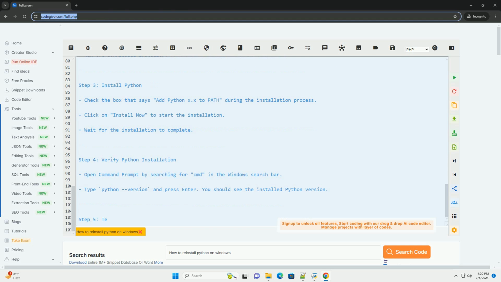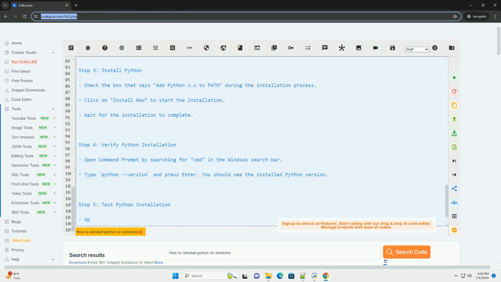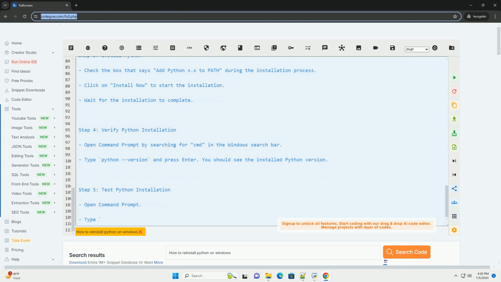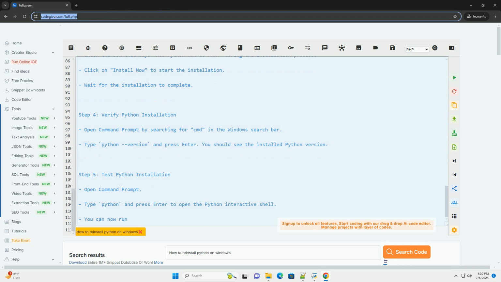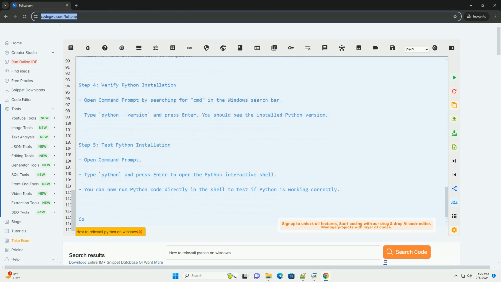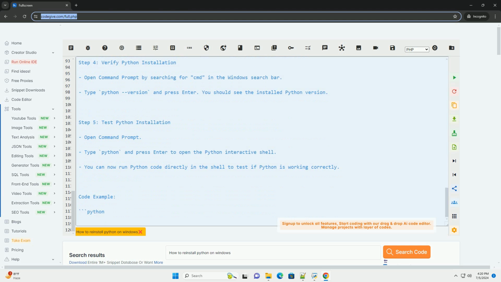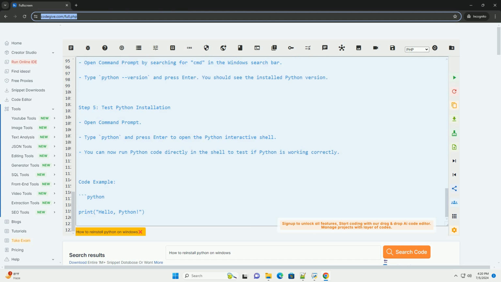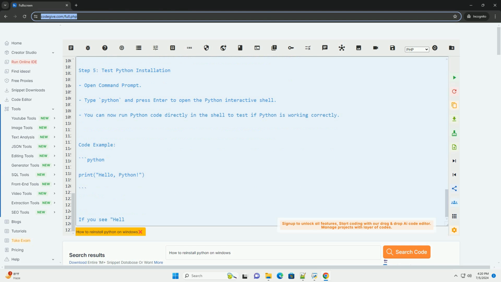Step 5. Test Python installation. Open command prompt. Type python and press Enter to open the Python interactive shell. You can now run Python code directly in the shell to test if Python is working correctly. Code example. If you see Hello, Python printed in the shell, then Python has been successfully reinstalled on your Windows system.